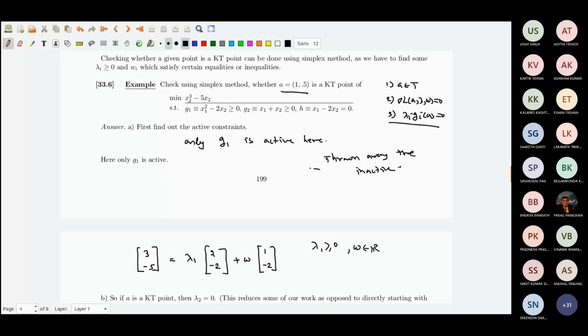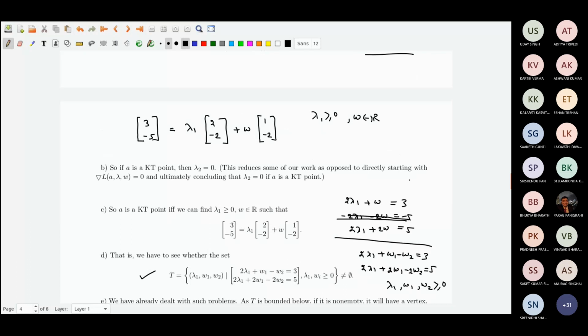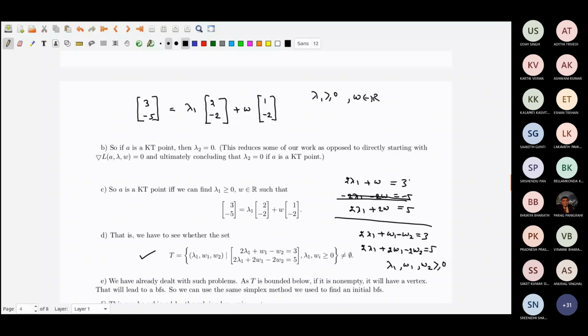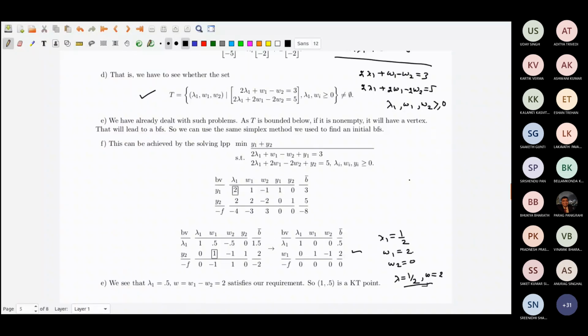Since you have thrown away the inactive constraints, those were the points where g_i could have been positive. So the rest of the g_i that you are dealing with are all zeros. Whether you find lambda equal to 50 or lambda equal to 0, it doesn't matter. The product will be 0 because the g_i's that I am dealing with are already 0 at the point A. So that will be satisfied, and there is no need to check that. As soon as I get a solution like this, I am done. This is a KT point.